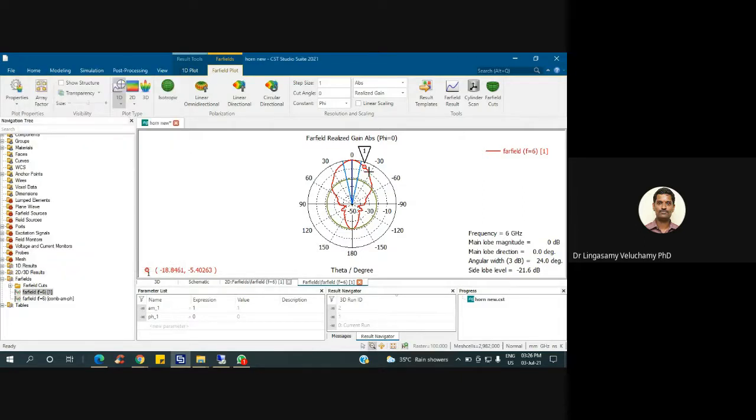Now you have to move the marker to 10 dB. This is the null location. So that is the exact angle. You can move that. So how much is coming?